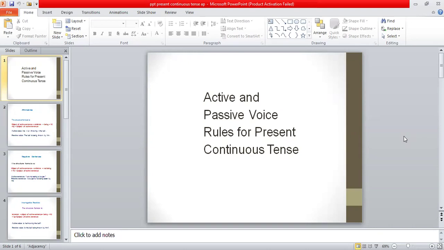So today we have to start the active and passive voice with present continuous tense. In the last lecture, we did active and passive voice with present indefinite tense, and I hope you must have understood all the rules and all the sentences, how you have to change them. So today we have to start active and passive voice with present continuous tense.